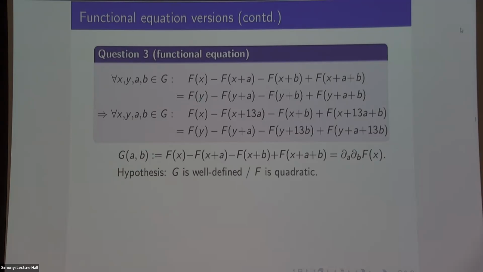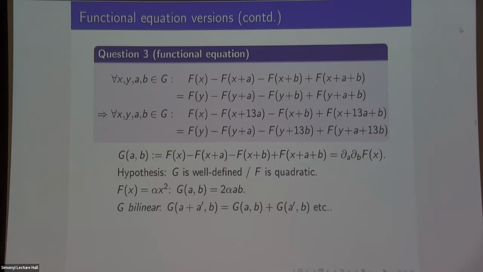And actually, we know that functions whose second derivative is constant are really quadratic functions. I won't prove it to you, but that's almost what quadratic means: take two derivatives, you get a constant function. For example, if f was just alpha times x squared, then the second derivative would be 2 alpha ab, which doesn't depend on x. And what else do I know? The second derivative of a quadratic, this G(a,b), should be a bilinear function of a and b, which it is in this case.